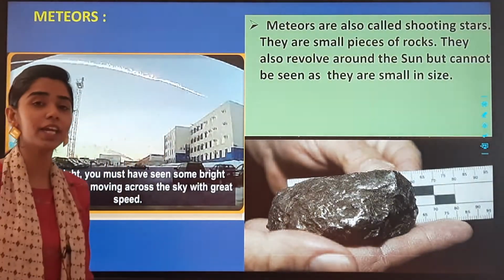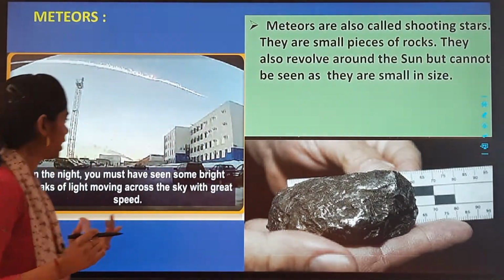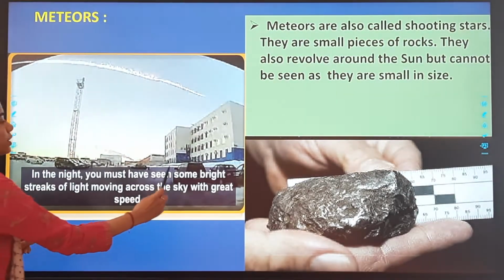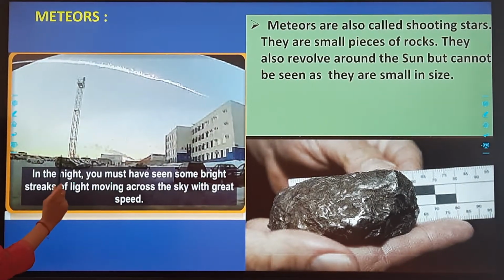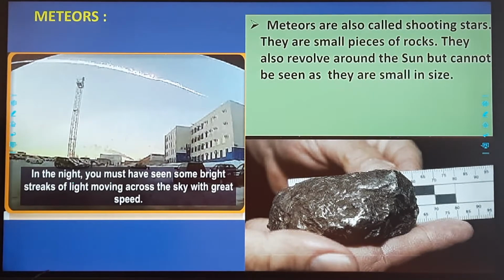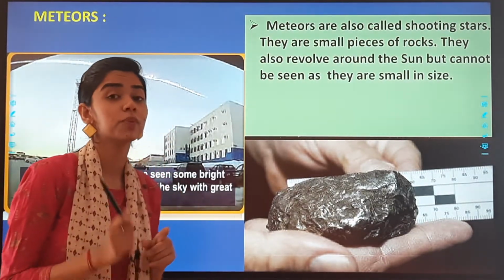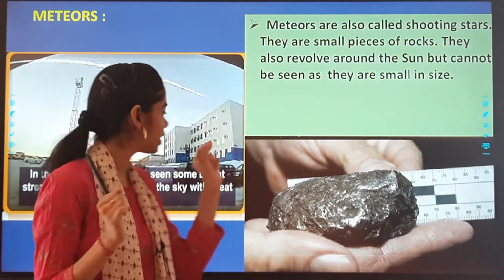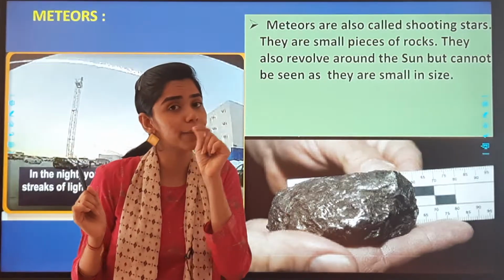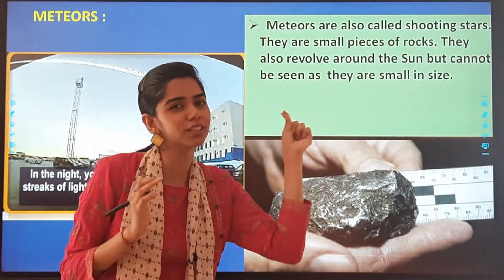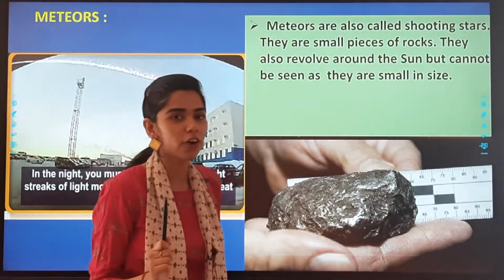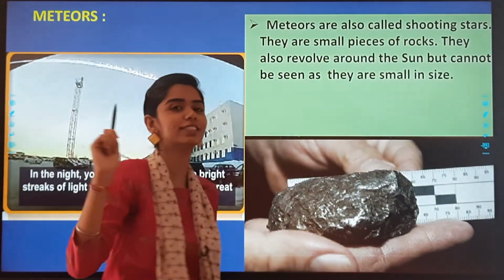So today we will study about the meteors. As you can look at the picture, in the night you must have seen some bright streaks of light moving across the sky with great speed. When the sky is full of stars, you see there's some bright streak. Now what is that? That is the meteors, also known as the shooting stars.